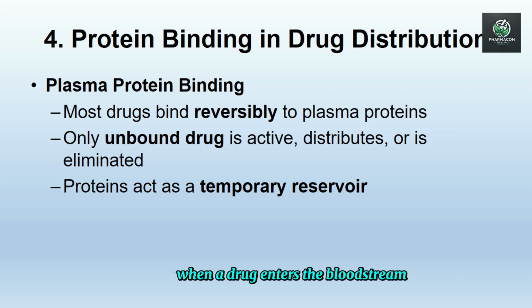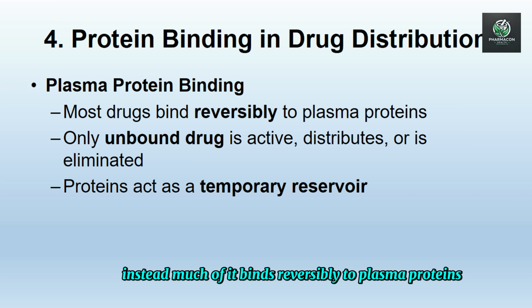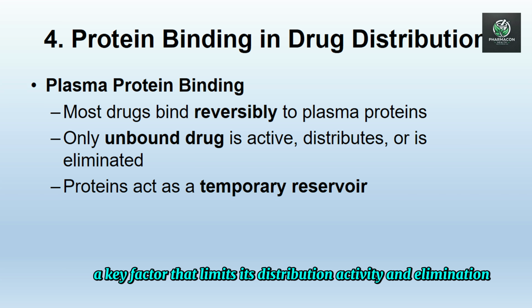When a drug enters the bloodstream, it doesn't circulate freely. Instead, much of it binds reversibly to plasma proteins, a key factor that limits its distribution, activity, and elimination.